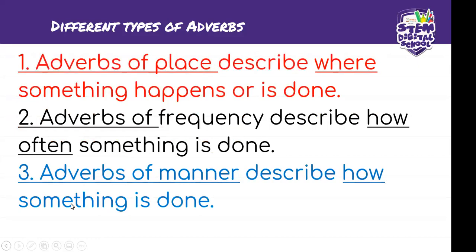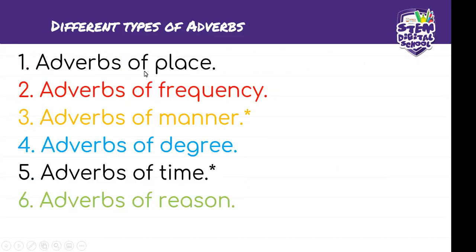One good way of understanding them is to look at what they mean. Place has to do with where. Frequency has to do with how often something happens. Manner has to do with how something is done. Degree has to do with the extent that something is done. Time has to do with when. And reason has to do with the why question. So remember I said that in today's lesson our focus will be on manner and time.